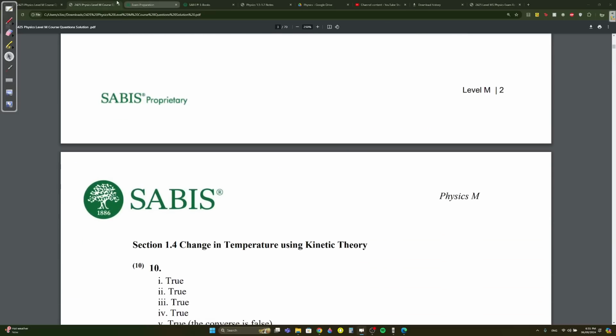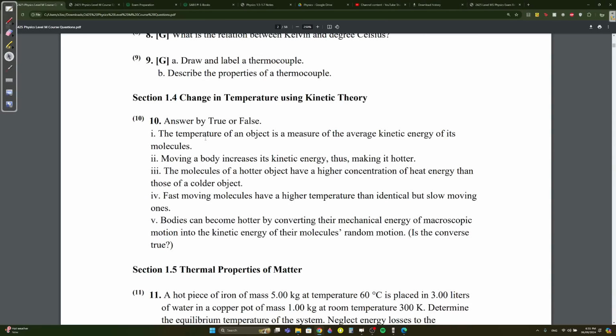Question 10. Answer by true or false. The temperature of an object is a measure of the average kinetic energy of its molecules. I think this should be true. Remember that absolute temperature is directly proportional to the average kinetic energy. Moving a body increases kinetic energy, thus making it hotter.